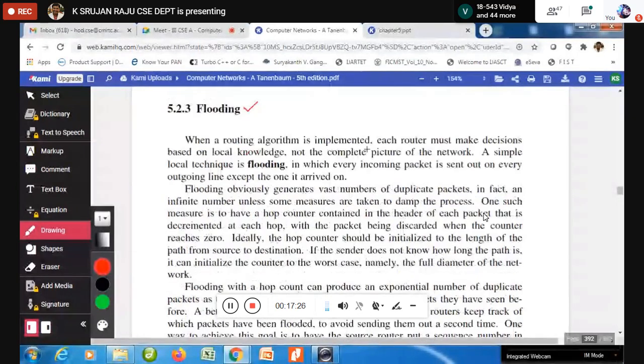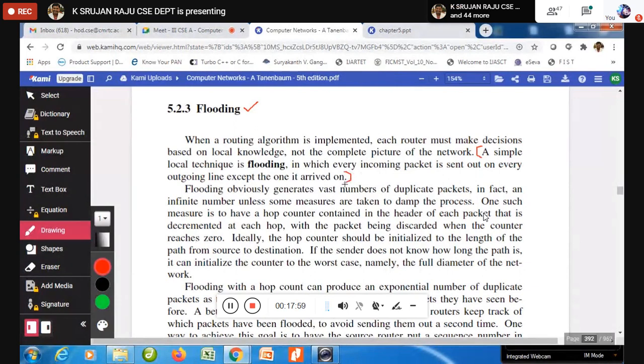The next algorithm is flooding, which is one of the broadcast routing algorithms used for broadcasting. Whenever you want to send a message to everyone, this is one of the techniques you use. What is the meaning of flooding? Everyone please note down a simple terminology which we are going to use for this.